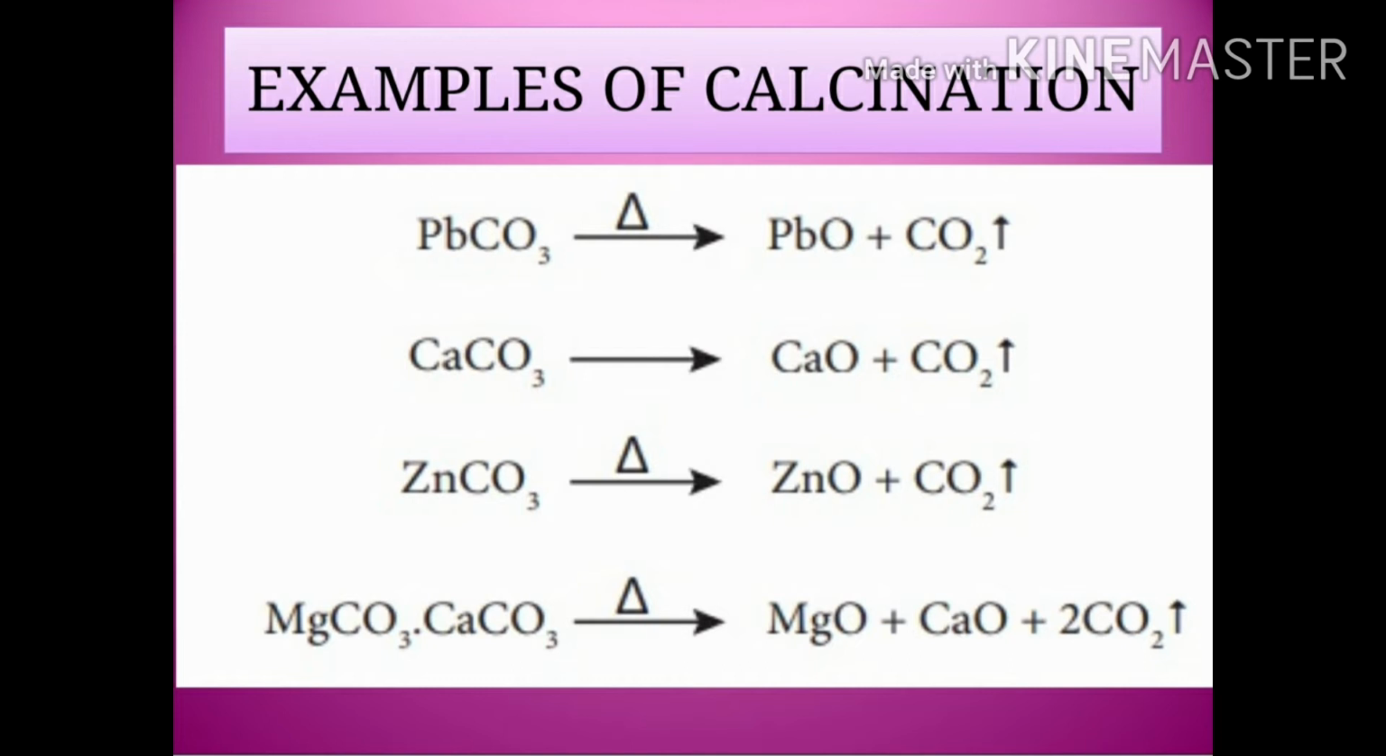Some of the examples of calcination: lead carbonate, on heating, is converted into lead oxide and carbon dioxide. Calcium carbonate is also converted into calcium oxide and carbon dioxide. And then zinc carbonate, on heating, is also converted into zinc oxide and carbon dioxide. In all these examples, you can see that there is a liberation of carbon dioxide gas. Okay. In the case of roasting, we have seen that there is a liberation of sulfur dioxide gas, whereas in calcination, there is a liberation of carbon dioxide.